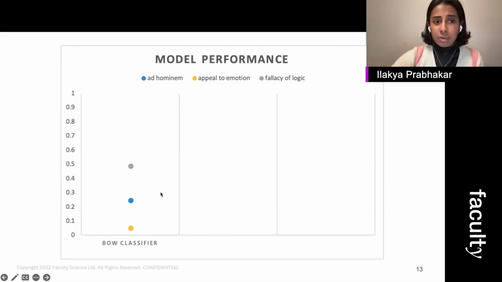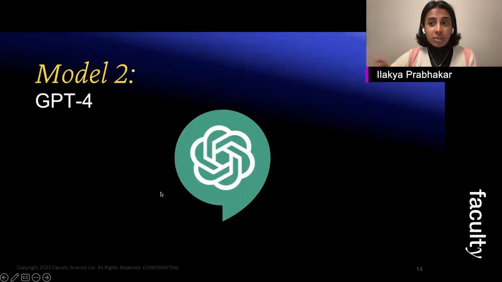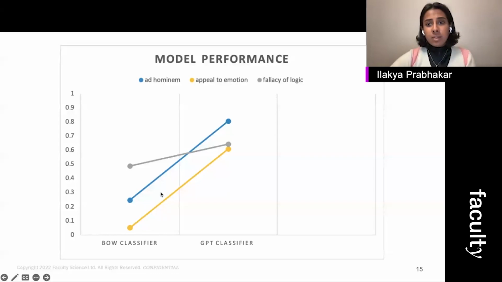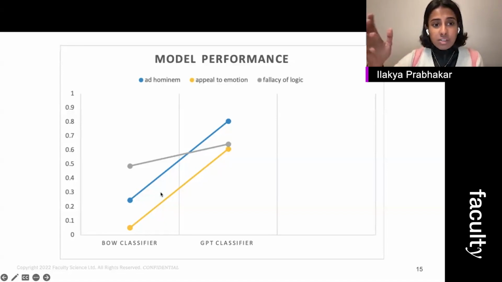We've done the old school model. What about the new kid on the block, ChatGPT? What if we asked ChatGPT to classify each tactic in each sentence? What model performance are we looking at then? We can see that we do a lot better now. So the performance clearly increases. For the ad hominem tactic, we're getting accuracy of around 0.8. So we see this on paper for performance increase, but should we actually trust this?